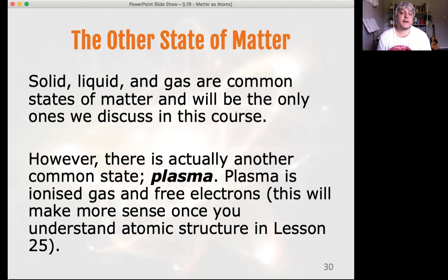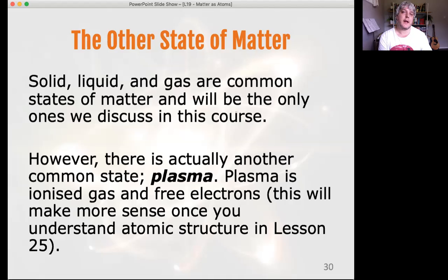Another common state of matter is plasma. You may not have heard of it. You may have heard of it just in reference to television screens, plasma screens. Plasma is another state of matter, and technically it's a gas with its electrons, which we haven't met yet and haven't discussed yet, freed from its atoms. So there are both whole atoms minus their electron, or some of their electrons, and single loose electrons all floating around in a big gas, and that gas is called a plasma.